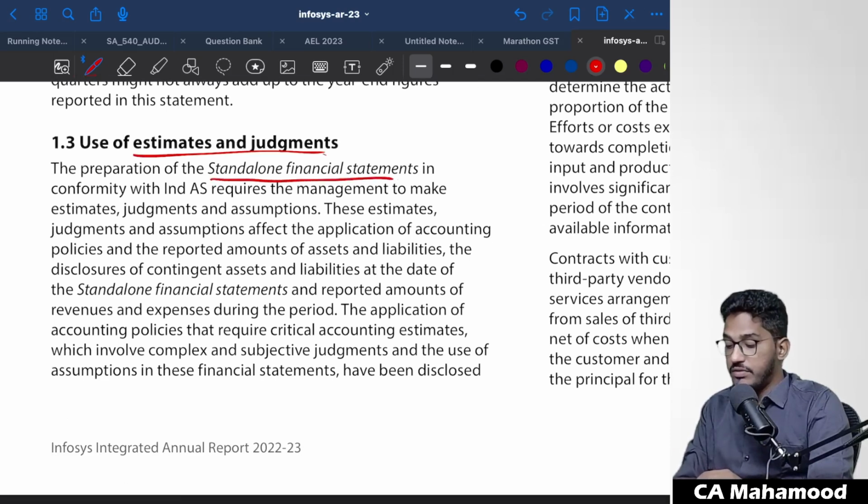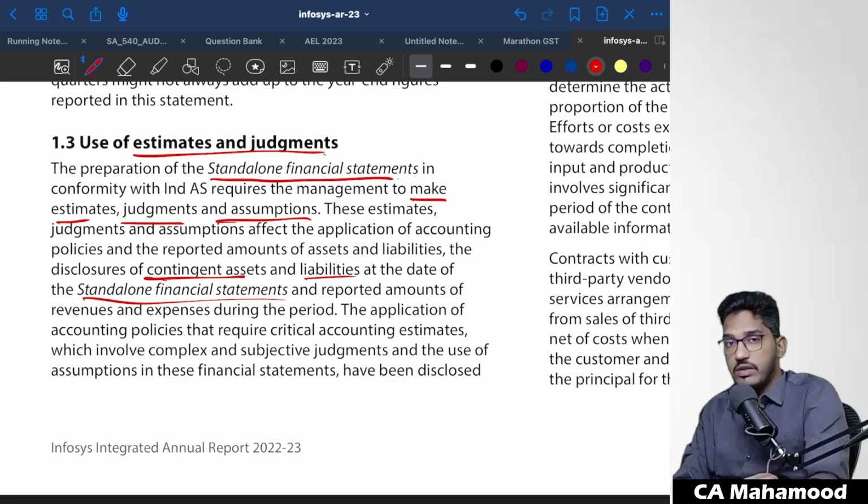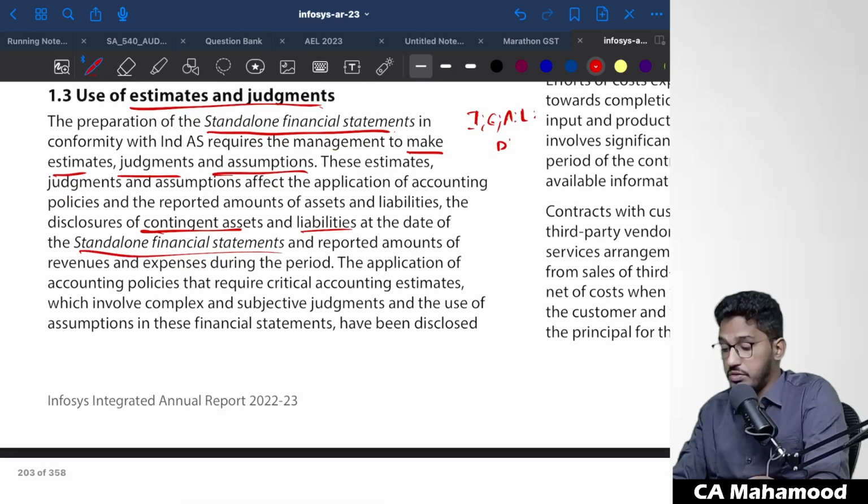The preparation of the standalone financial statements in conformity with Ind AS requires the management to make estimates, judgments and assumptions. In order to prepare the financial statements as per Ind AS, the management is required to make various estimates, assumptions and judgments. These estimates, judgments and assumptions affect the application of accounting policies and reported amounts of assets and liabilities and disclosure of contingent assets and liabilities on the standalone financial statements. That means whatever estimates, assumptions and judgments they have made are going to affect various items of the financial statements. They are going to affect incomes, expenses, assets, liabilities, and even the disclosures in the notes to accounts.